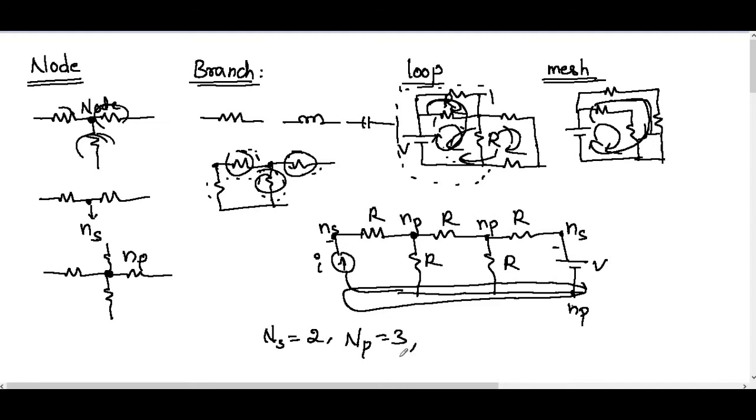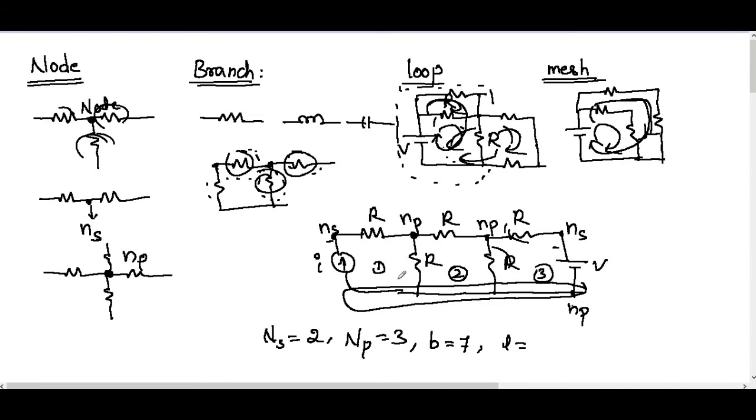Now calculate the branches. One current source is one branch. Resistor, 2. Here also one resistor, 3. This one 4, 5, 6 and 7. So in total we have 7 branches. Now we will calculate loops. Here one individual loop, 1, 2, 3.